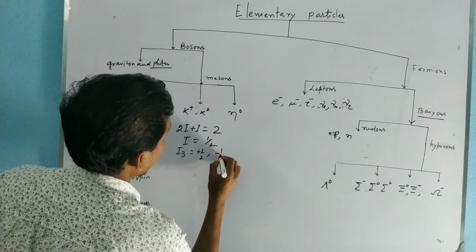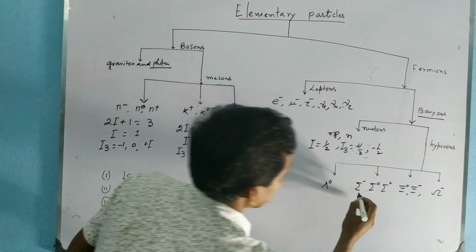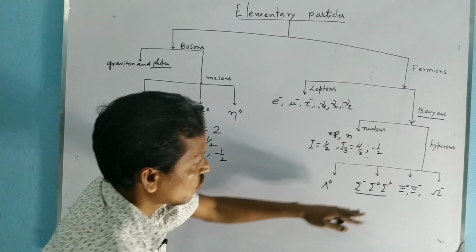For the nucleons, these are also two different charge states of the same physical entity, and since there are two charge states, the multiplicity is 2 and I will be half. For proton I3 will be plus half, and for neutron minus half.